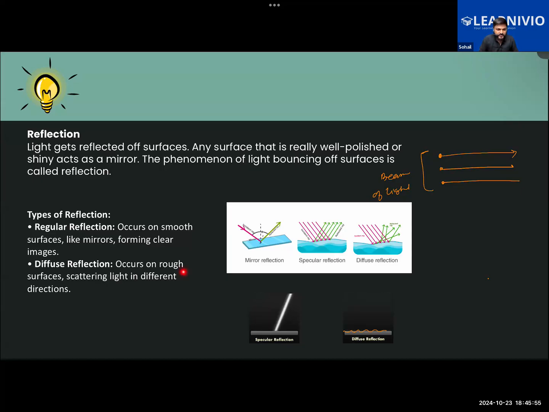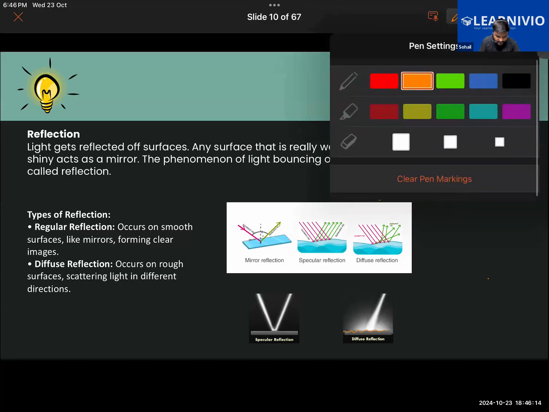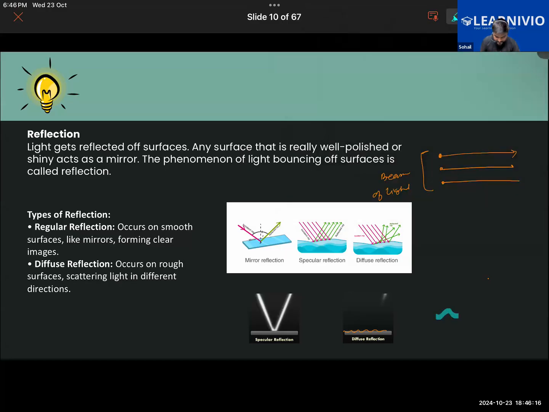And diffuse reflection. For example, if you were to stand nearby a river in which the water is moving, will you be able to see your reflection in the water? If the water is moving, the surface will be like this.